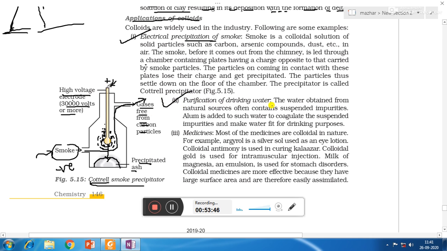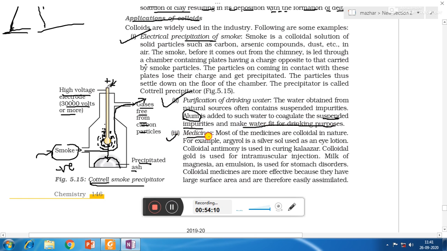Second, purification of drinking water. The water obtained from natural sources often contains suspended impurities. So in that case we add alum, okay, alum we will add in water. So what happens, that the suspended impurities will start precipitating, and that's why they will start settling down, and afterwards we can filter the water and make water fit for drinking purpose.